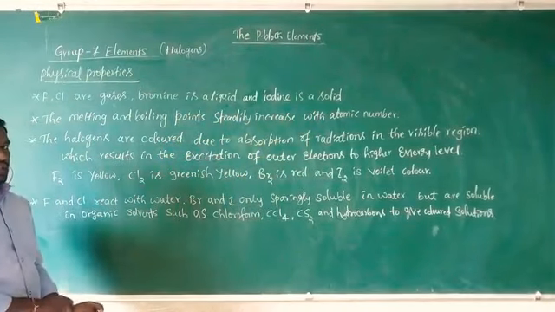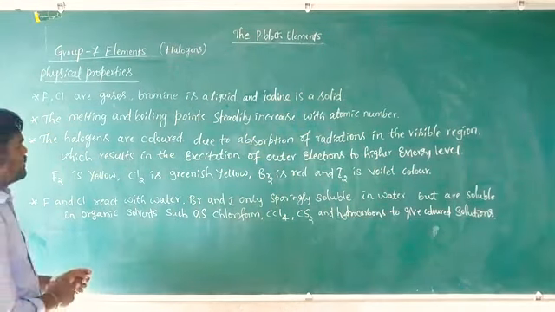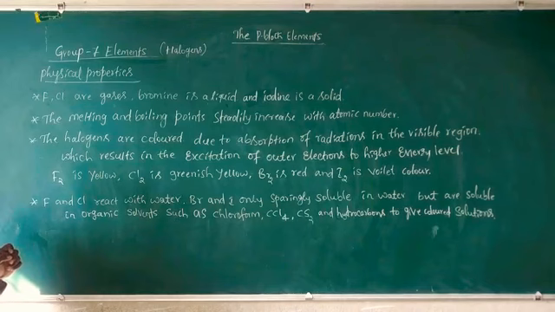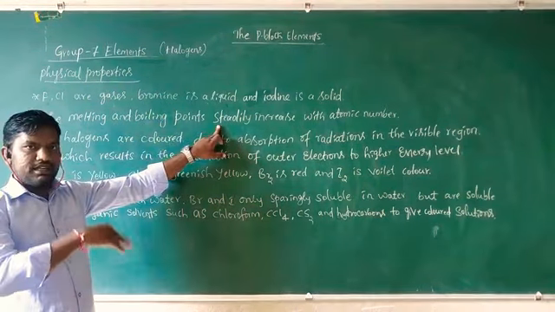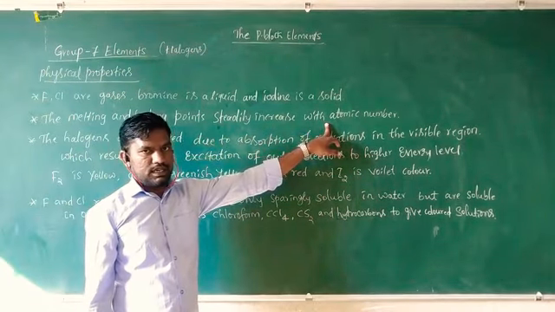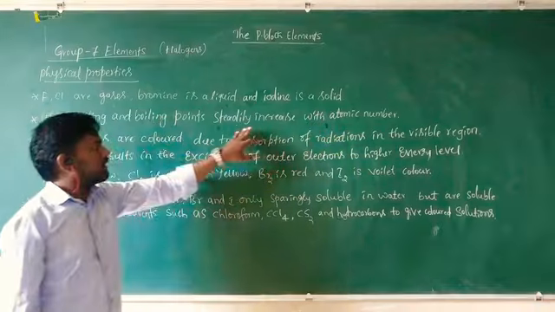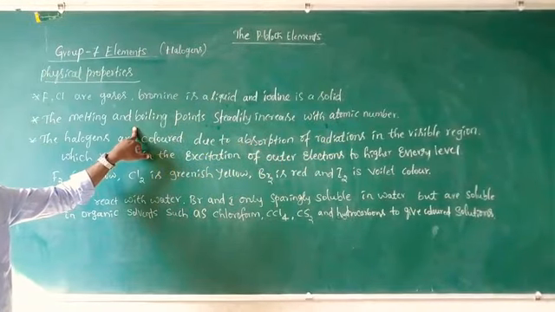The melting points and boiling points of halogens steadily increase as the atomic number increases.